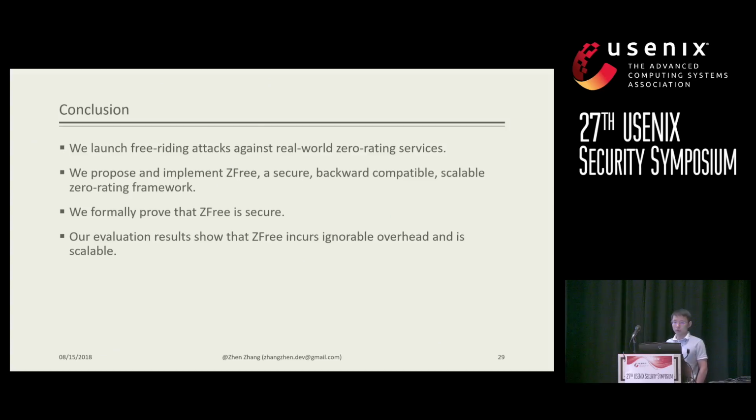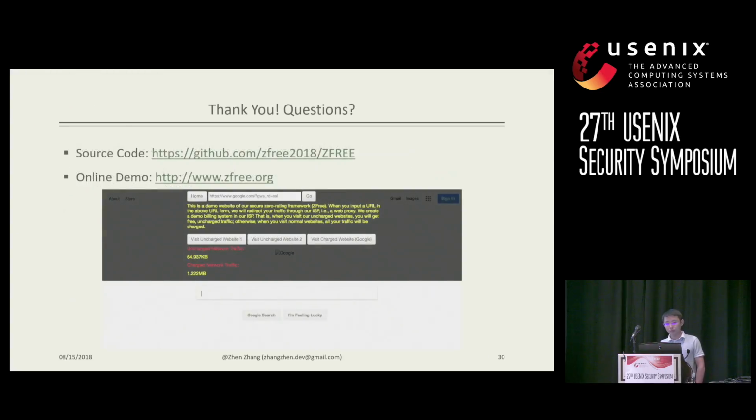Then we proposed and implemented Z3, a secure, zero-rated, backward compatible, and scalable framework. We formally proved that Z3 is secure, and our evaluation results show that Z3 only incurs negligible overhead, and it is scalable. For further details, please refer to our paper and our code repository on GitHub, and we also have an online demo to demonstrate the use case of our system. So thank you for your patience.